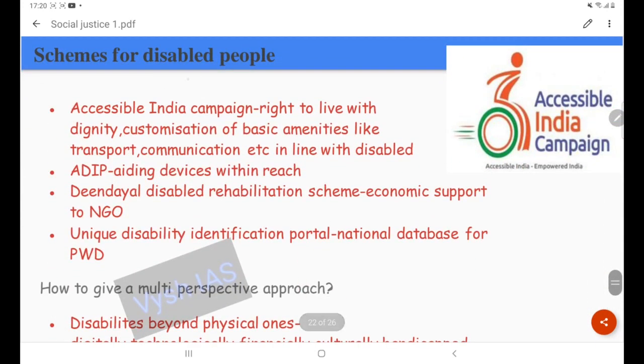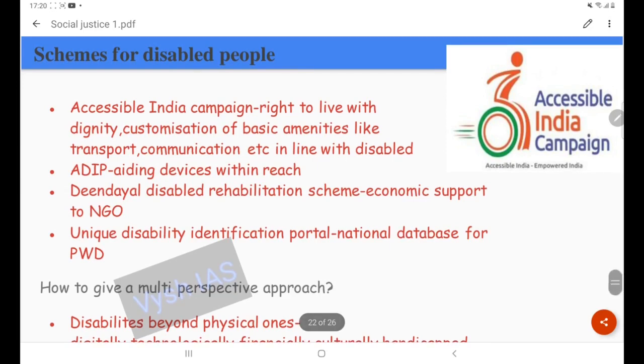Next are some schemes for disabled people. This Accessible India campaign embraces the right to live with dignity, and the customization of basic amenities in the transport sector, in communication, in public transport, buses or metros, etc. All the public service delivery systems are going to be citizen centric. The basic amenities and the basic conditions of disabled people will also be taken into concern while designing these public service delivery models. That is about this Accessible India campaign.